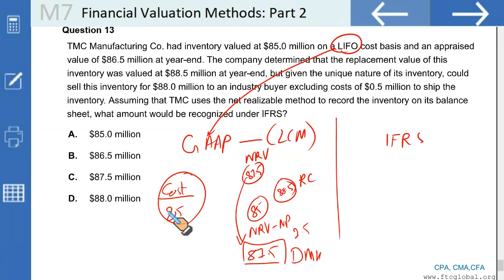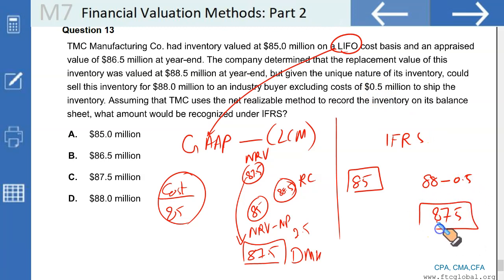IFRS has a different approach. IFRS says that you keep cost at one end, which is 85 million, and you keep your NRV on the other. What is NRV? NRV is the final selling price minus the cost to complete the sale, which is 87.5. Now, if you strictly follow the NRV method under IFRS, cost versus NRV, whichever is lower, we find the cost to be lower. That's 85. That would have been the answer.